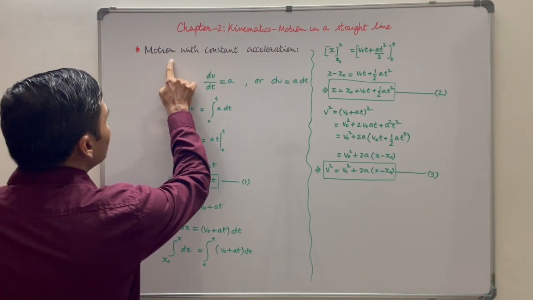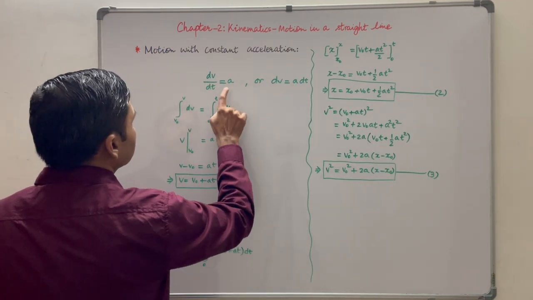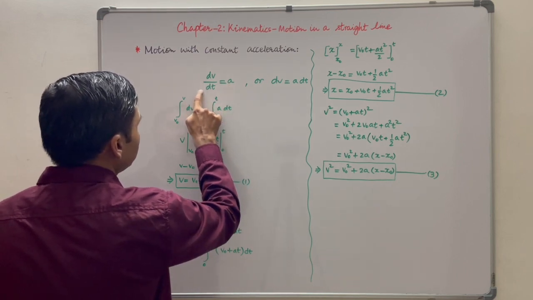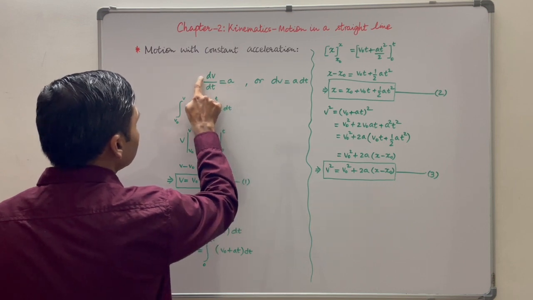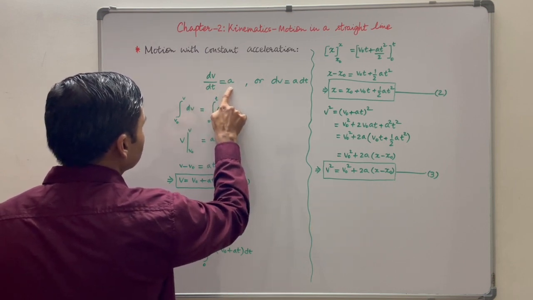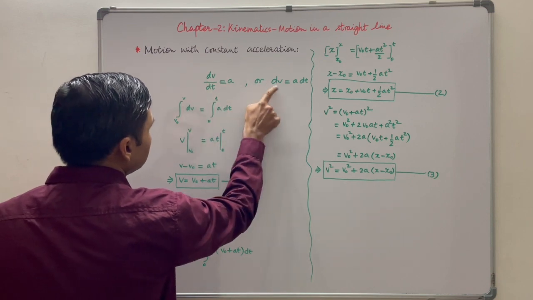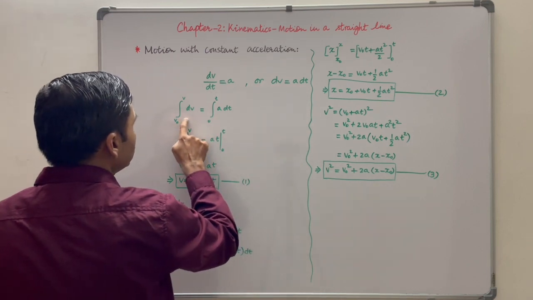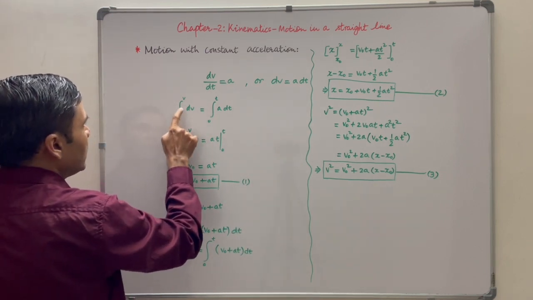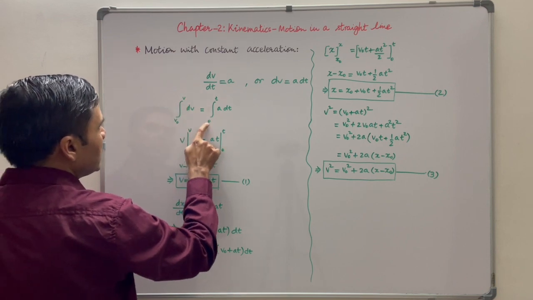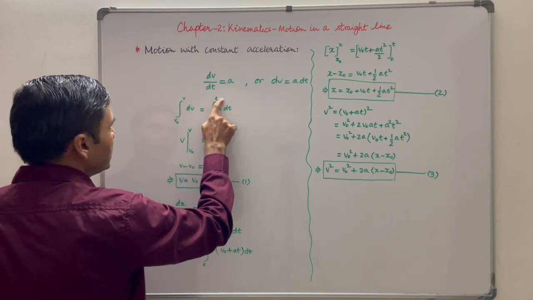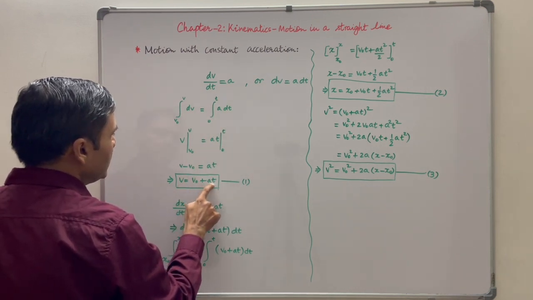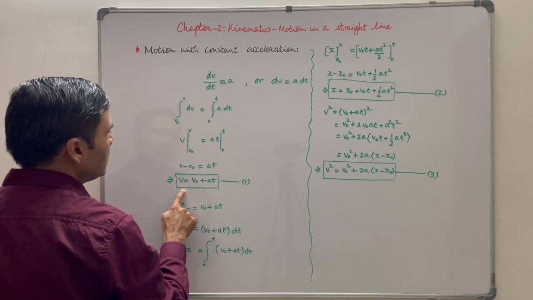Now let us consider motion with constant acceleration. Suppose a particle is moving with constant acceleration a. Then we can write dv upon dt is equal to a. That means rate of change of velocity is equal to acceleration. From here we can write dv is equal to a dt. Now integrating both the sides within limits. Initial velocity is v0 and final velocity is v. Initial time t is equal to 0 and final time t is equal to t. So we get this equation, v is equal to v0 plus at. This is the first equation of motion in a straight line.